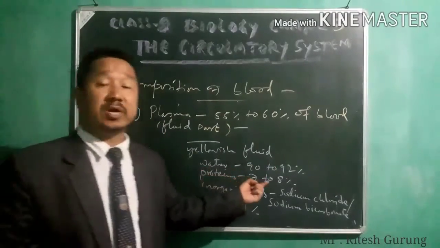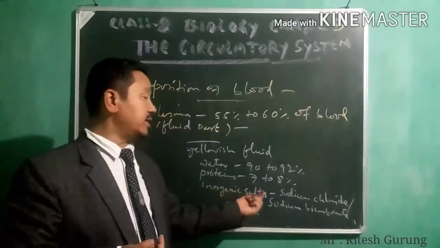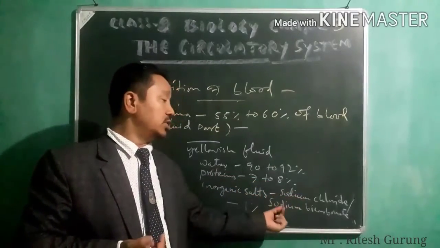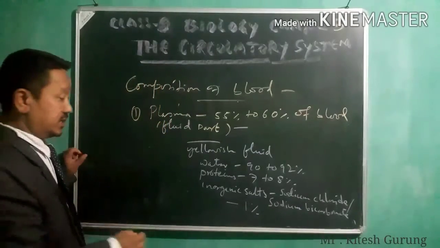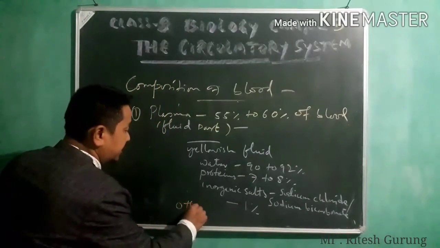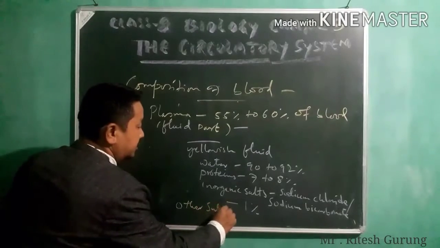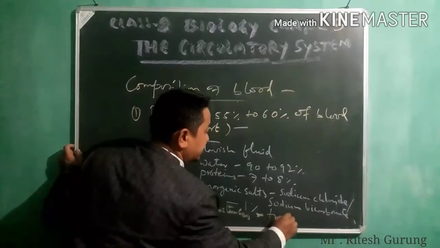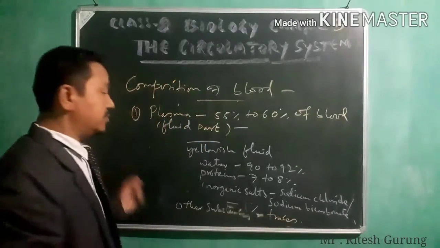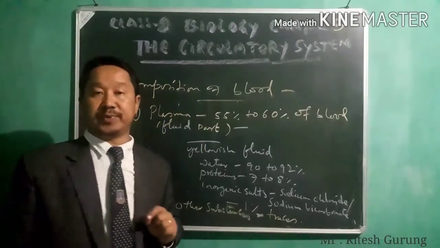Proteins you find 7 to 8%. Then inorganic salts like sodium chloride and sodium bicarbonate, that is 1%. Then other substances, traces, that means a little amount of other substances are also present there.